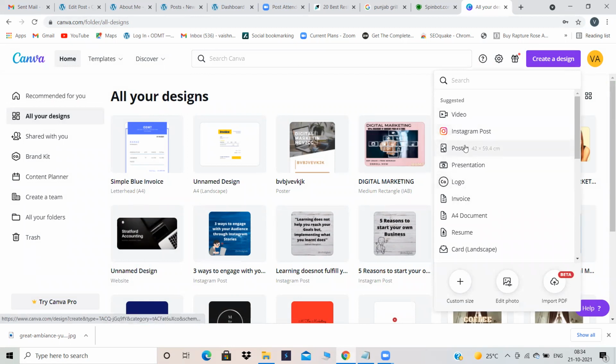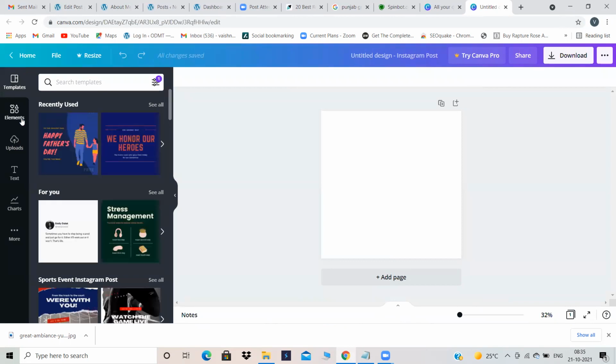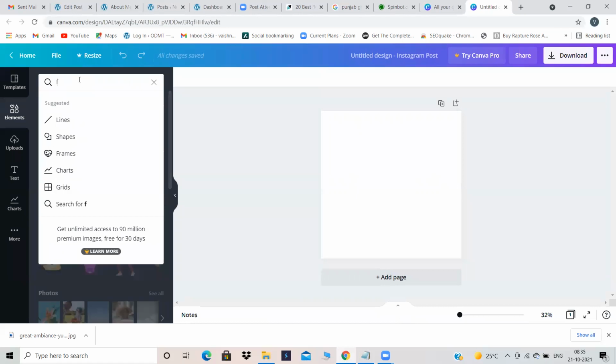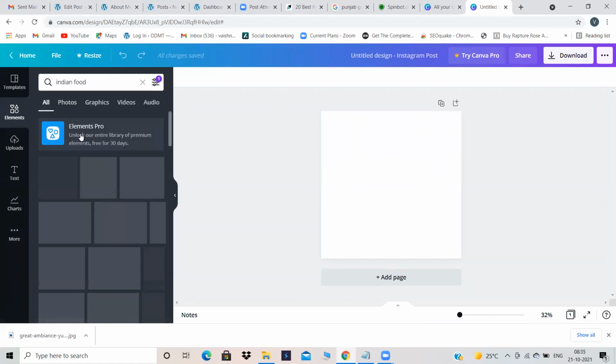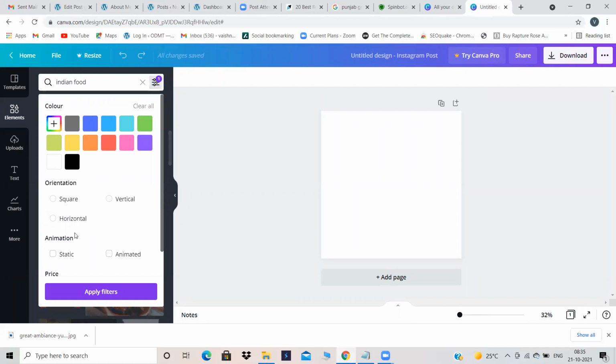Suppose I want an Instagram post, let's imagine. Then in elements, you can search anything over here: food, Indian food, healthy food, whatever food you want. Can you see this? These are free images. Just set the free filter.